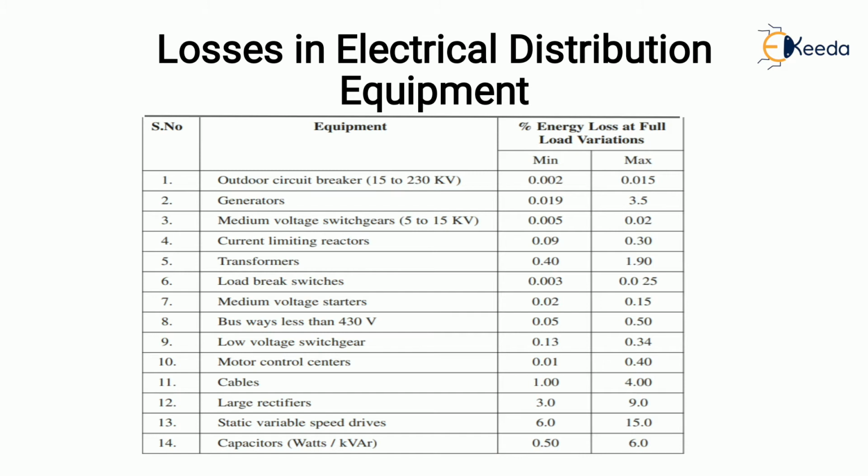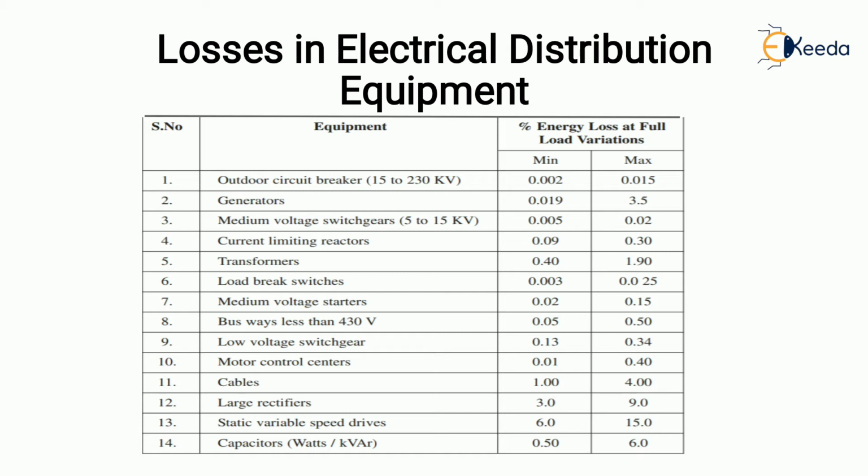Now, as we have already seen, the distribution losses occur due to the losses in the electrical distribution equipment. As you can see in the table, the various equipment and their percentage energy losses at full load are given, with the minimum and the maximum value.